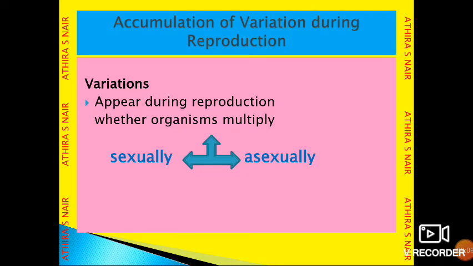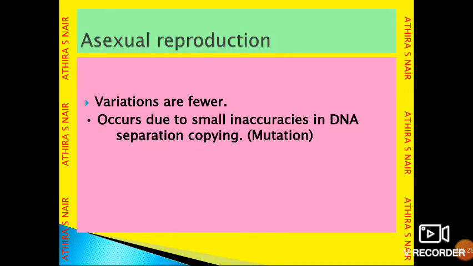Accumulation of variation during reproduction. Variations occur during both sexual and asexual reproduction. But when we compare, more variations happen during sexual reproduction than asexual reproduction. The variations are less in asexual reproduction, and they occur due to small inaccuracies in DNA copying, which we can call small mutations.